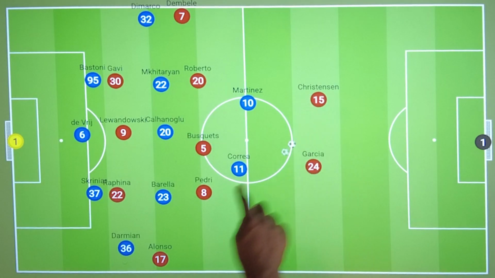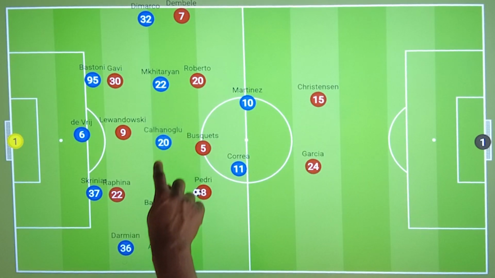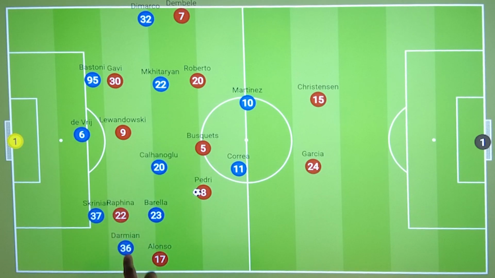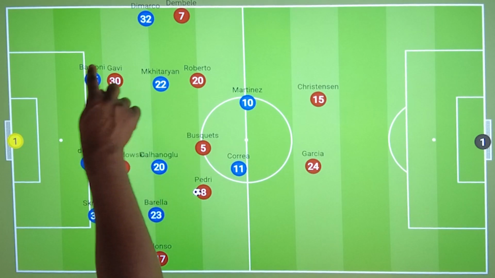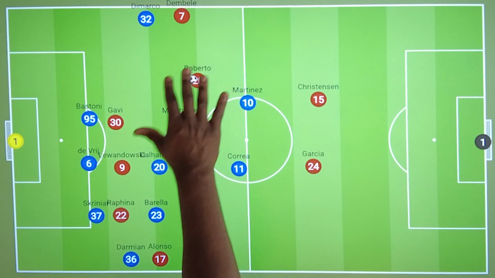So in this scenario, when the ball had been wider down the left hand side and Barcelona were looking to enact the overload as discussed, we would see Roberto pick up positions here.